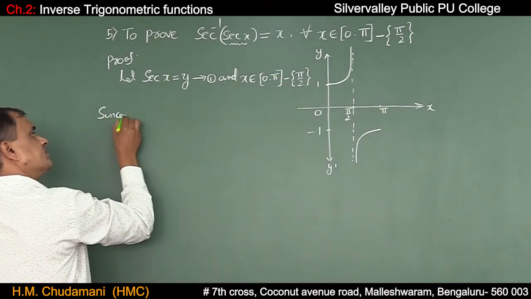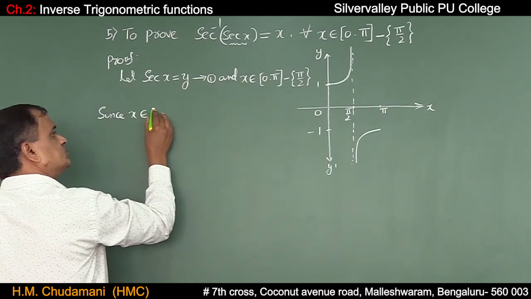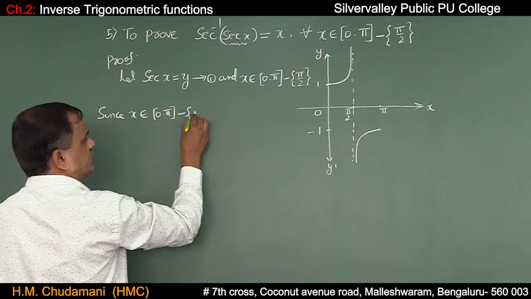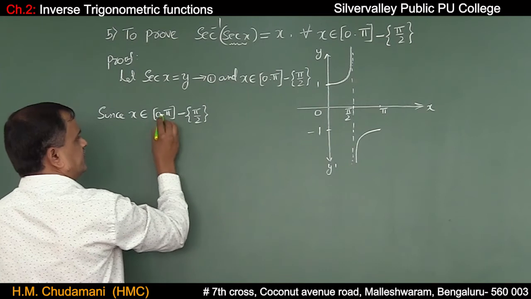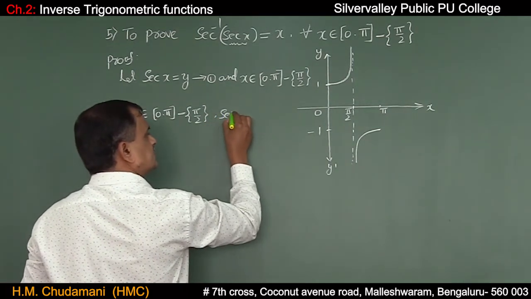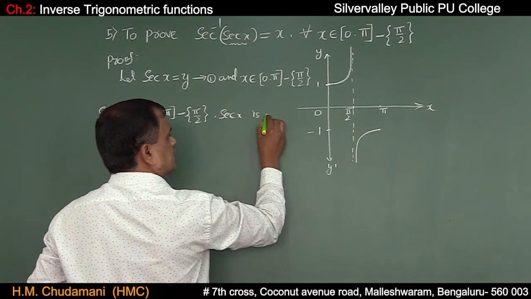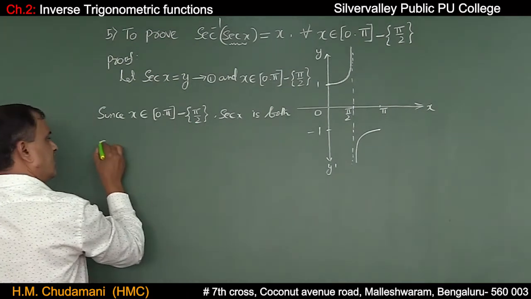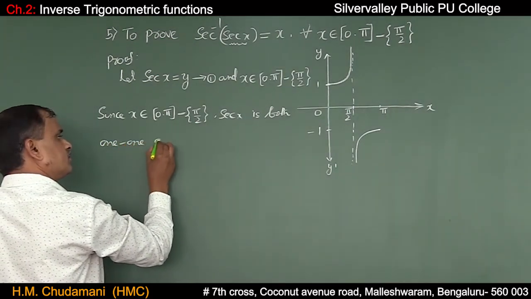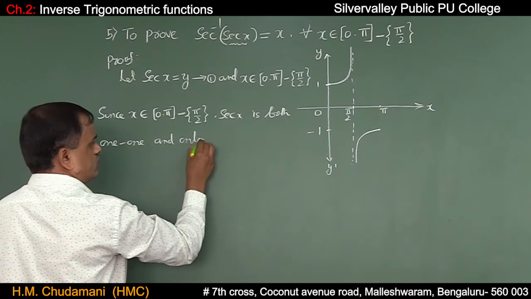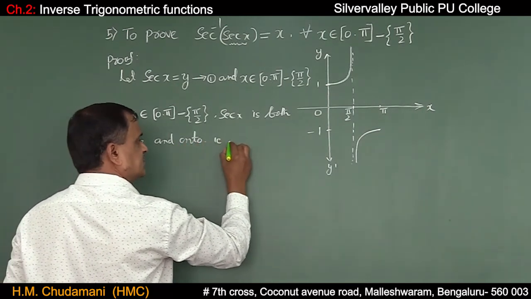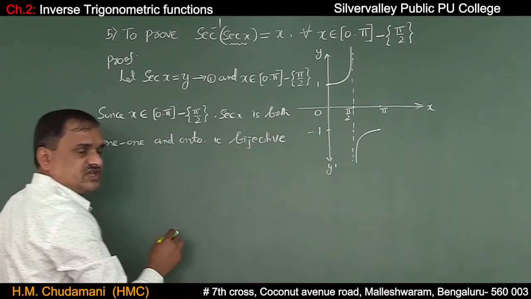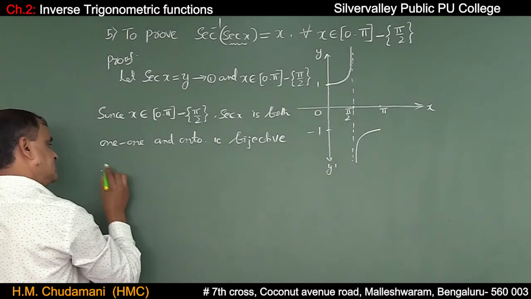Since x belongs to 0 comma pi except pi by 2, secant x is both 1-1 and onto, that means bijective. Bijective means the inverse of secant exists.